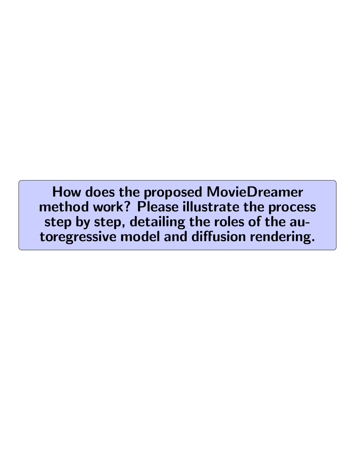How does the proposed MovieDreamer method work? Please illustrate the process step by step, detailing the roles of the autoregressive model and diffusion rendering.